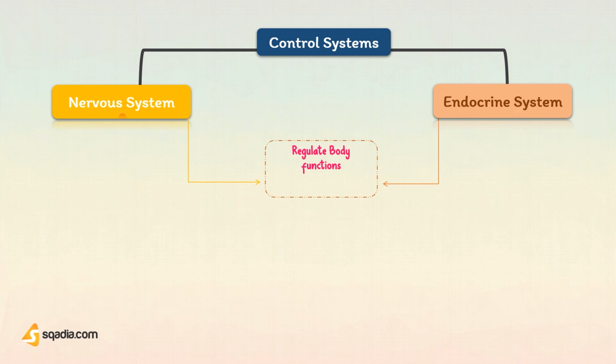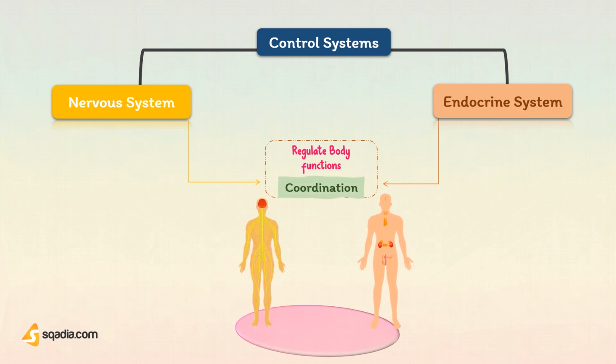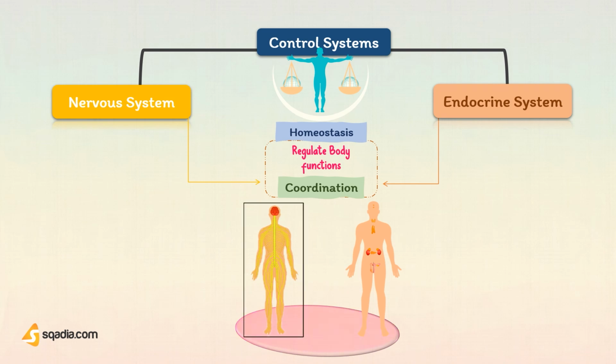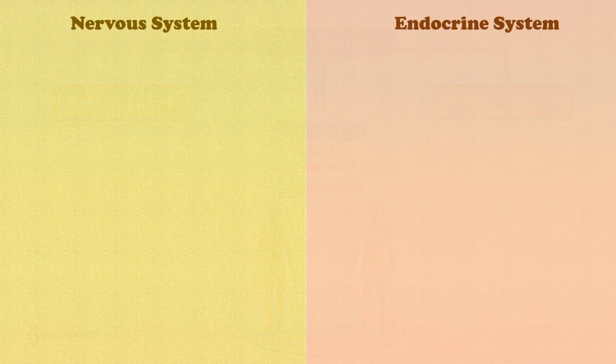As we know, multicellular organisms must coordinate the diverse activities of their cells, often over large distances. Such coordination is also achieved by the nervous and endocrine systems. Both of these systems are also responsible for maintaining homeostasis. These two systems are intimately integrated, and in some places, difficult to differentiate. But for your understanding, we can simply compare the nervous system and endocrine system. Without further delay, let's make comparison between these systems by following 5 characteristics.